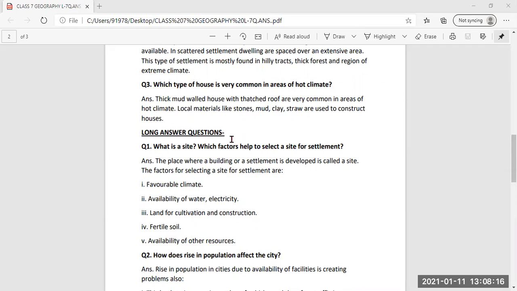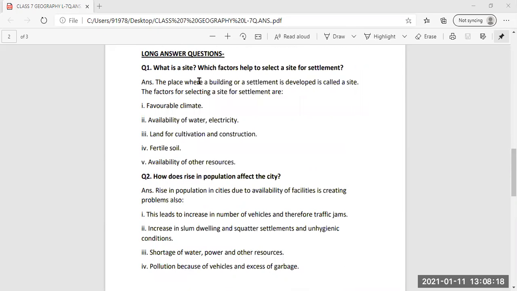Then the long question answers are there. What is a site and which factors help to select a site for settlement? So that was given in the side box there. The place where a building or settlement is developed is called a site.